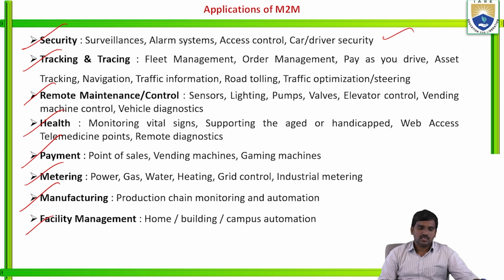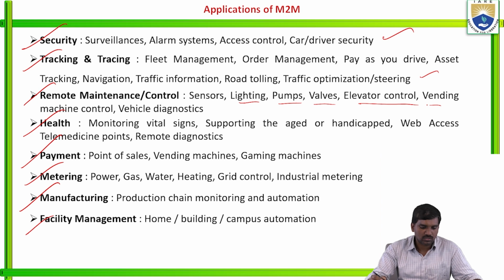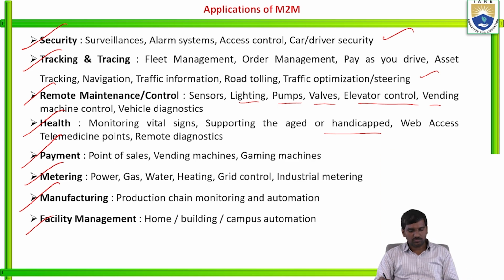applications in security. Tracking and tracing: fleet management, order management, pay as you drive, asset tracking, navigation, traffic information, route planning and traffic optimization. Remote maintenance and control: sensors, lighting, pumps, valves, elevator control, vending machine control, or vehicle diagnostics, like that. Health monitoring: vital signs, supporting the aged or handicapped, web access, telemedicine points or remote diagnostics. So these are some applications of machine to machine communication.